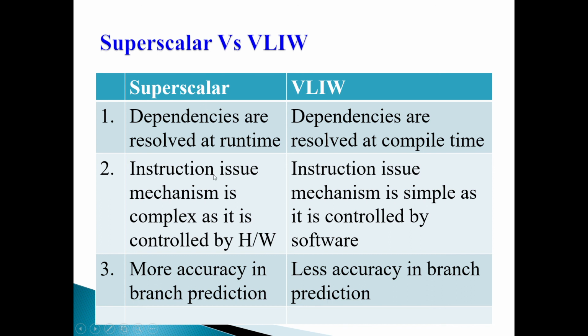Third, very important, superscalar has more accuracy in branch prediction, because where to jump or transfer the control is known only at runtime. In VLIW we cannot say anything at compile time, so there is less accuracy in branch prediction. That is the difference between superscalar and VLIW.